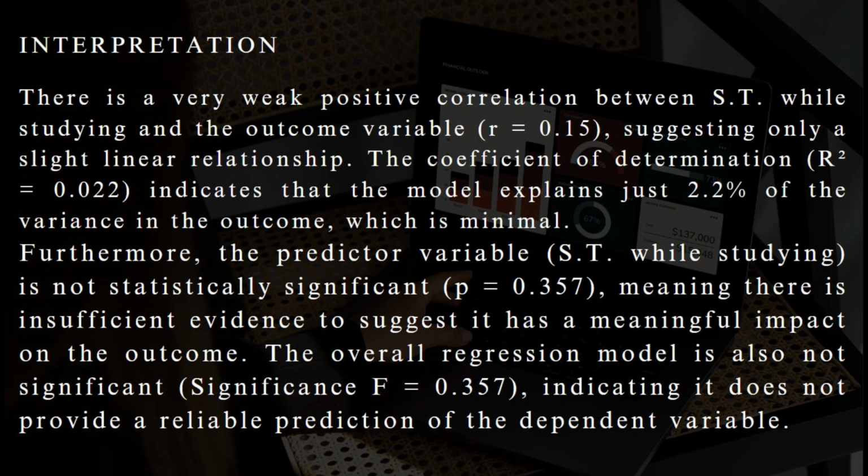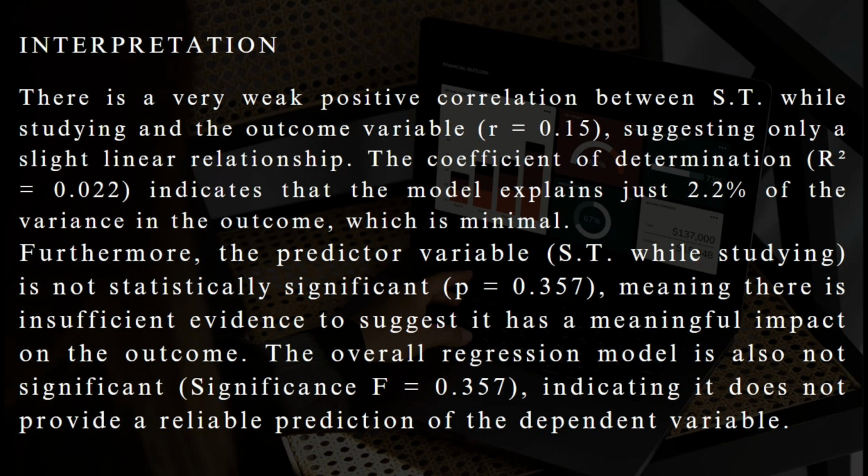For our interpretation, there is a very weak positive correlation between stress level while studying and the outcome variable, with R equal to 0.15, suggesting only a slight linear relationship. The coefficient of determination, R squared, is equal to 0.022, which indicates that the model explains just 2.2% of the variance in the outcome, which is minimal.